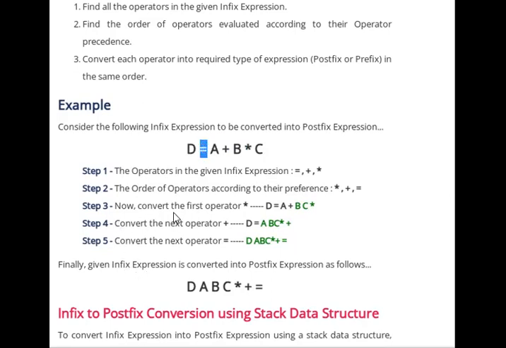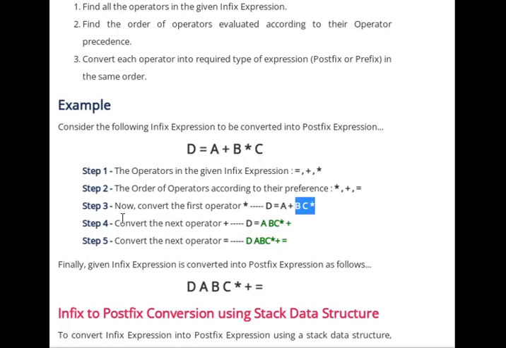So now we convert the first operator, the multiplication operator. In between these two operands, we do the infix to postfix conversion. So we get d equal to a plus bc into. This is the first conversion to postfix.